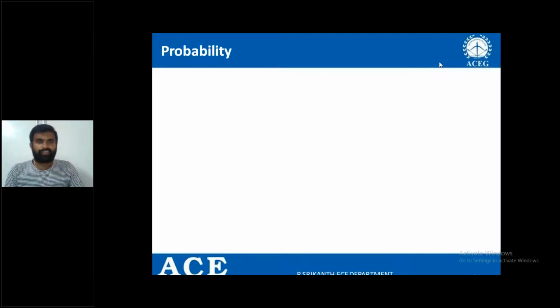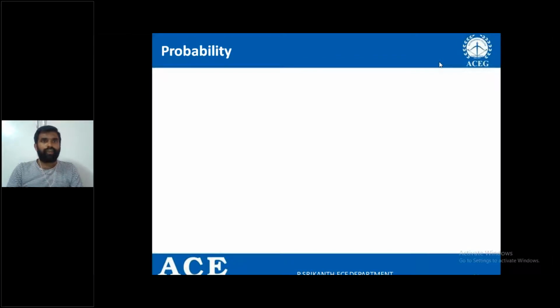So in the last session, we have seen what is a deterministic model, what is a probabilistic model, and the need to learn about probability.